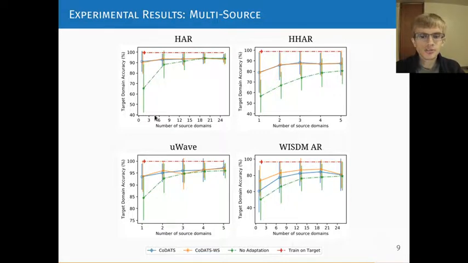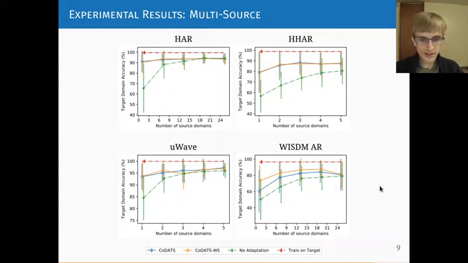We observe improvements with CODATS, shown in blue, by using additional source domains, but note that the gap between no adaptation and adaptation with CODATS is greatest when there are relatively few domains. In other words, using unlabeled target data for adaptation has diminishing returns given additional source domains that adequately cover the space of how people perform activities or gestures. The orange curve shows CODATS-WS, which on the balanced datasets, these first three, performs about the same as CODATS. However, on WISDM-AR, which is the highly imbalanced dataset, it performs quite a bit better across the various numbers of source domains.